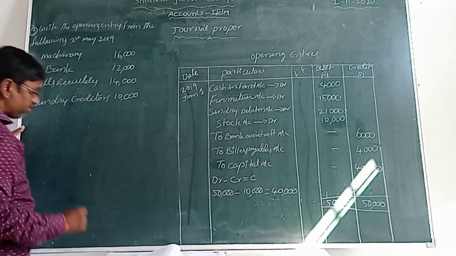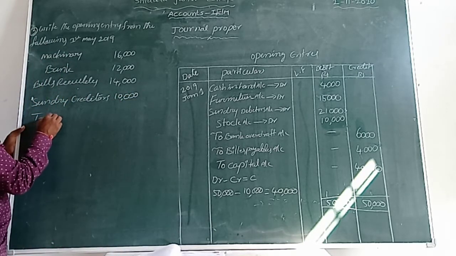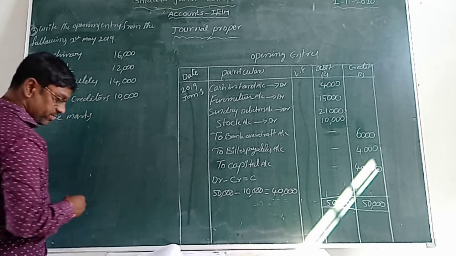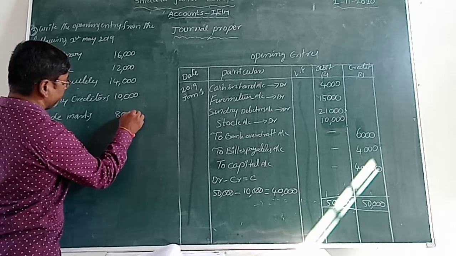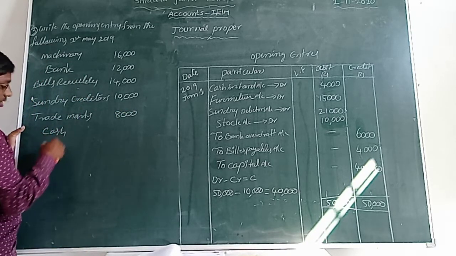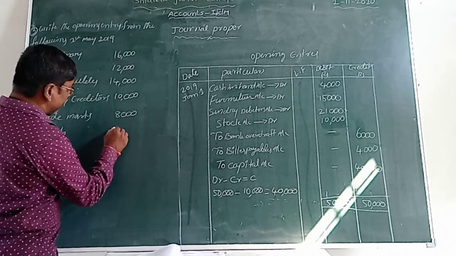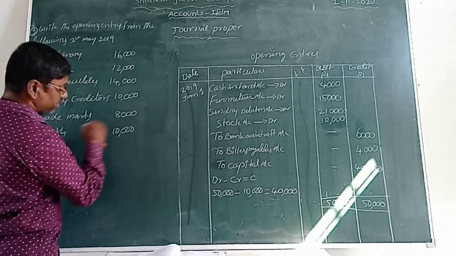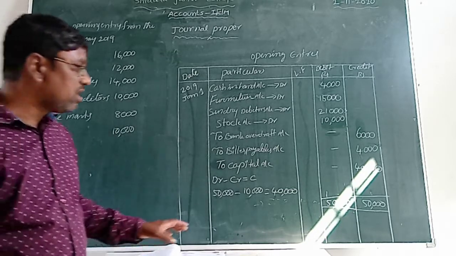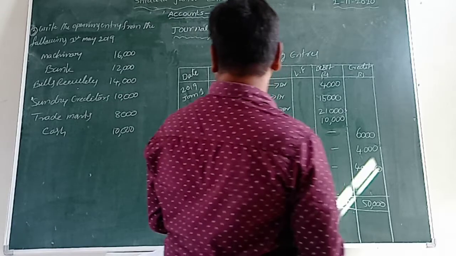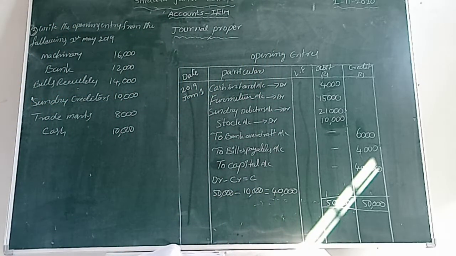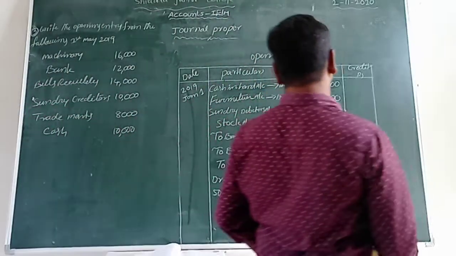Next one, trademarks. It is also one of the assets. That amount is 8,000. And another one, cash. That amount is 10,000 rupees. Now what can we do? We can identify what is assets and what is liabilities. Then after, we make the capital.